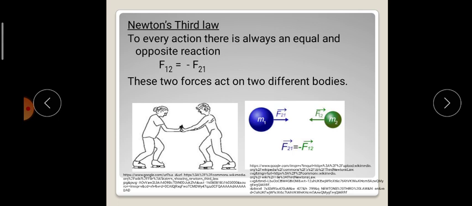For example, a person standing on the floor is also best to explain Newton's third law, where the person is applying all his weight on the floor and at the same time the floor is applying the same amount of force on the person. As a result, there are two forces which could not be seen by our eyes: the force acting on the floor, and the force acting on the person. In fact, these action and reaction forces are the main reasons for so many things happening in our daily life.